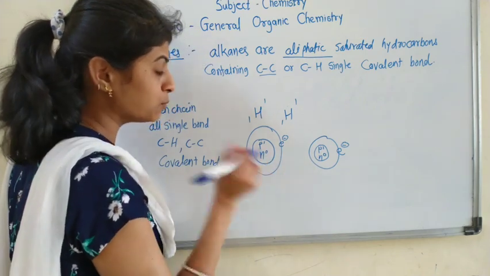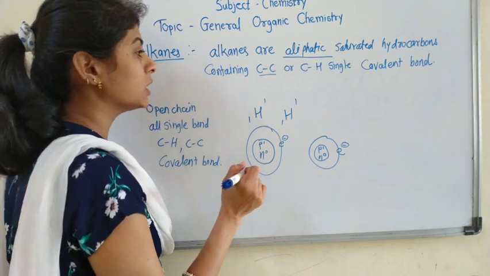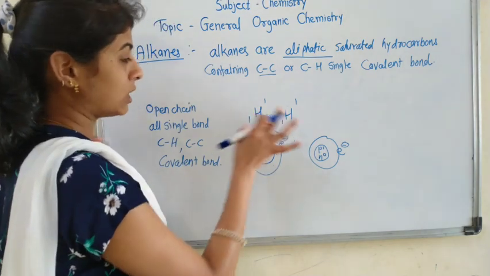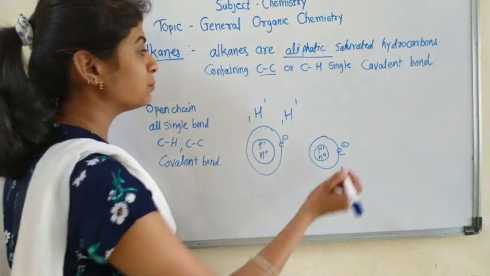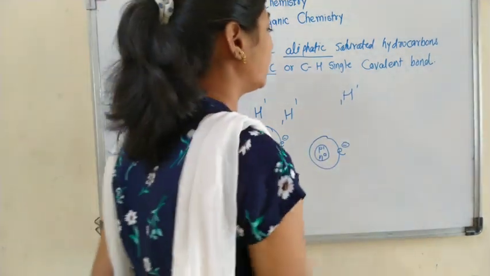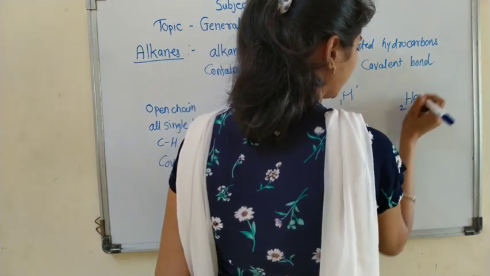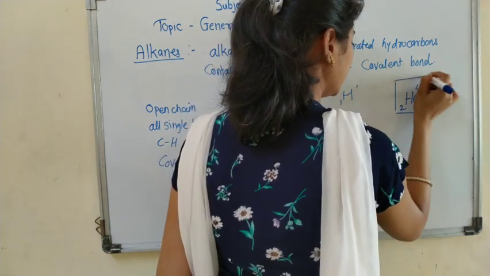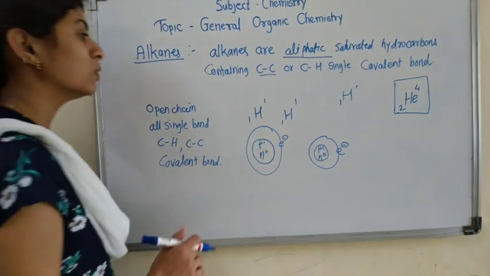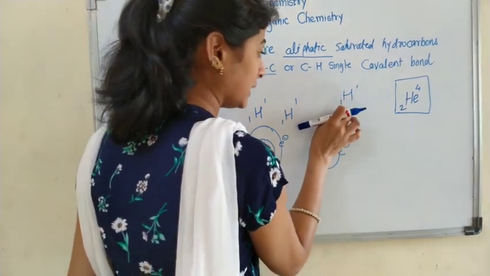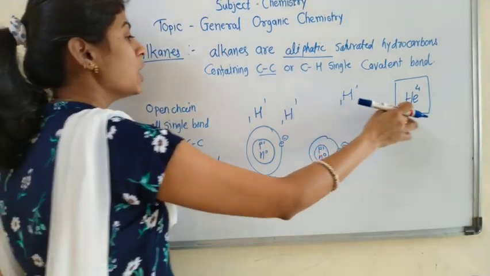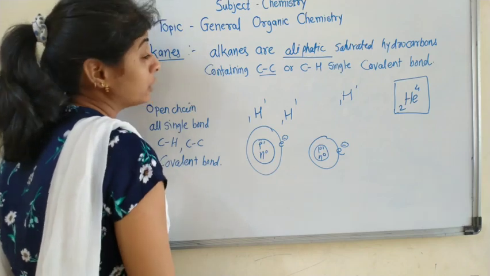Now, what is the covalent bond? First of all we see which is the inert gas nearest to the hydrogen atom. In the periodic table, the first element is hydrogen, H11, and the second is helium, He24. It is the nearest noble gas to the hydrogen atom. So to gain stability, hydrogen has to match up its electronic configuration with the helium atom. So what will it do?